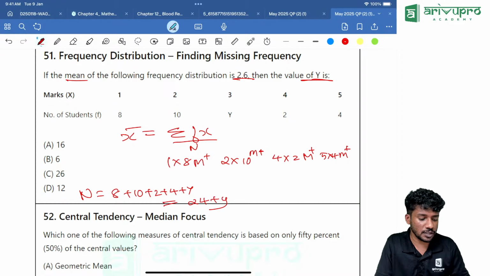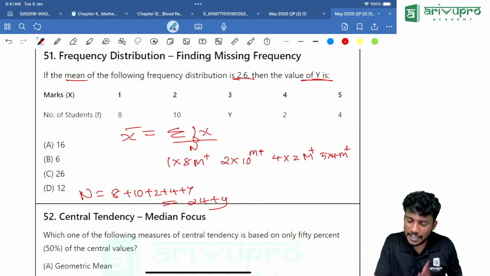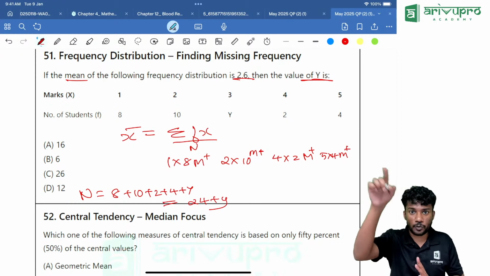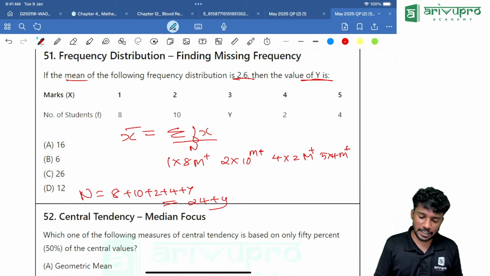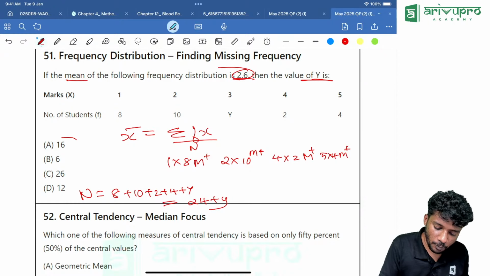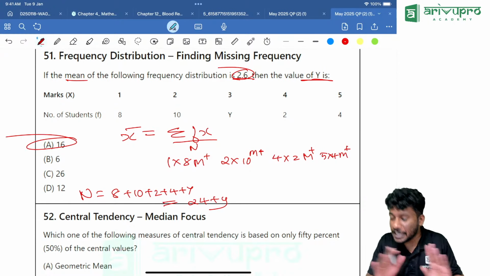Plus MRC. Then you will get the answer for the numerator. Then divided by 24 plus 16 is how much? 14. You will get it as 2.6. Option A is the answer, direct answer.